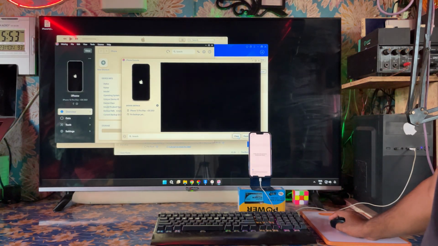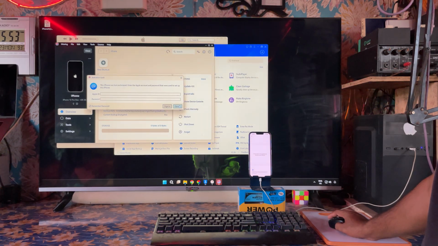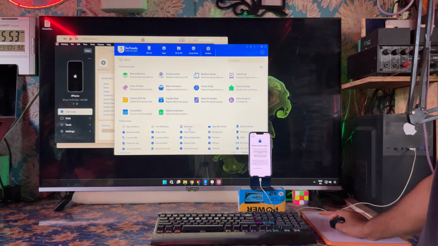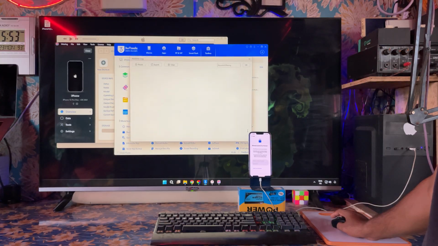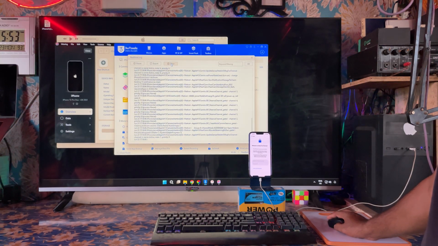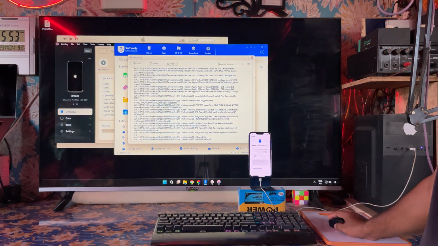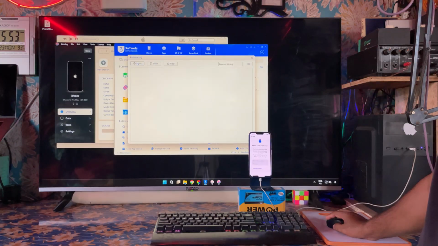On the other hand, now what we will have to do is come to the 3uTools once again, in the toolbox. In toolbox there we have a time log here, this one. Let's clear all of it. Now at least 5 times clear, then click on pause. We'll go for here, okay.